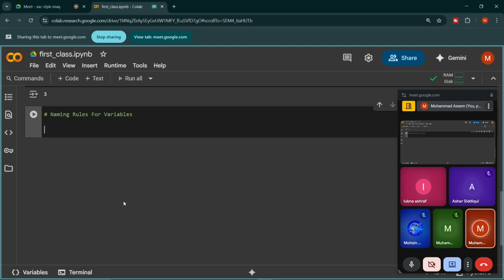Let's start from the first one: variables are case sensitive. This is something which we also discussed, that Python programming is itself case sensitive. So similarly, variables are also case sensitive.